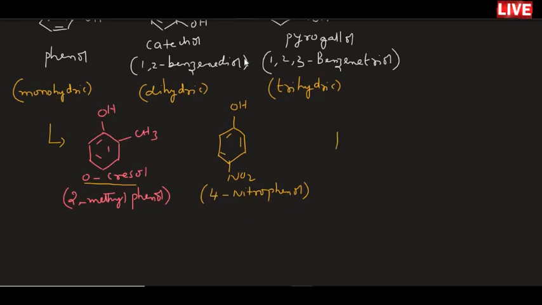In the same fashion, if the phenol benzene ring is linked with bromine atoms at the ortho and para positions, the second, fourth and sixth positions, it is called 2,4,6-tribromophenol.